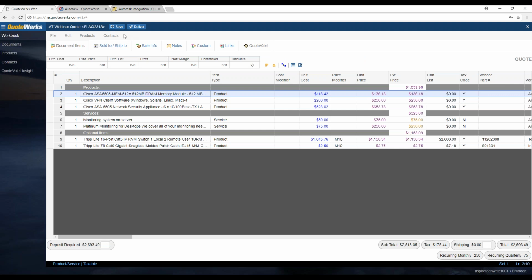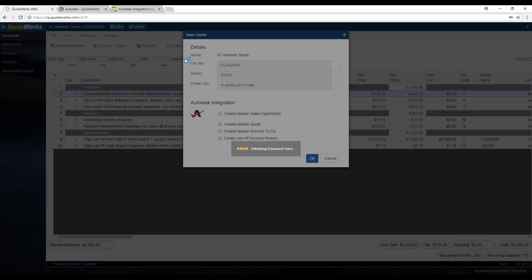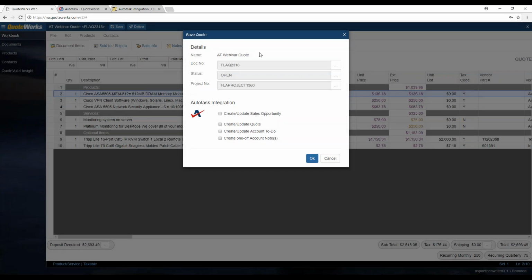Okay, so let's go ahead and click on our save icon here. And the save is going to bring up our Save Quote As window. It should look pretty familiar, it's just a little updated. But you'll see our document number has already been assigned. The status, if you do want to change the status, you can click on the ellipsis button. Same thing with the project number. If you want to assign it to an existing or new project number, you can do that.